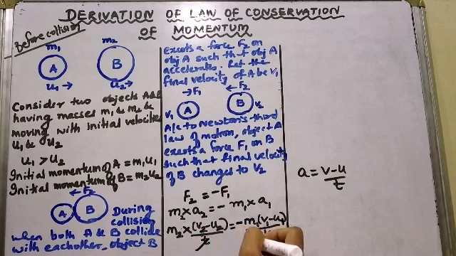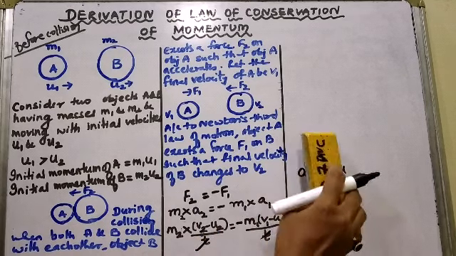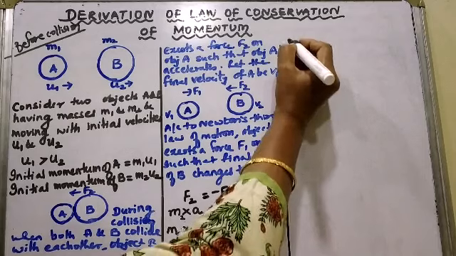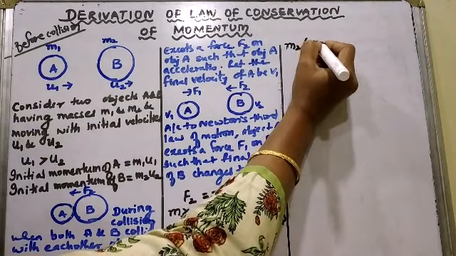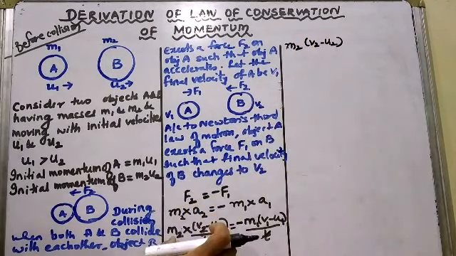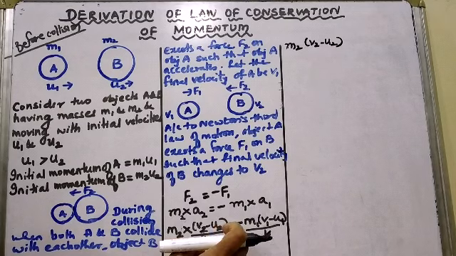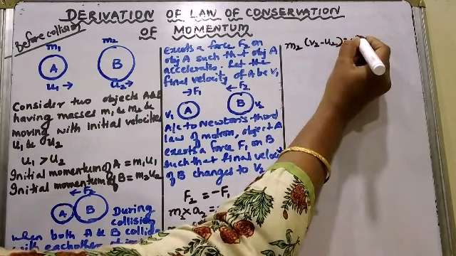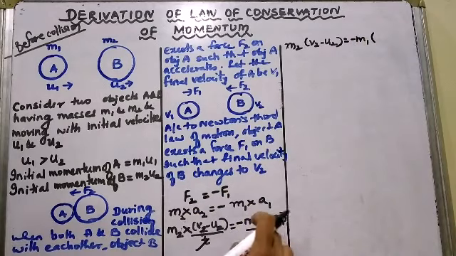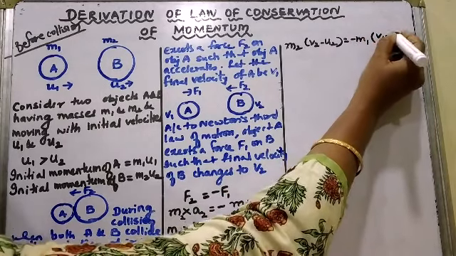Now t and t get cancelled. So we get m2 into v2 minus u2 is equal to minus m1 into v1 minus u1.